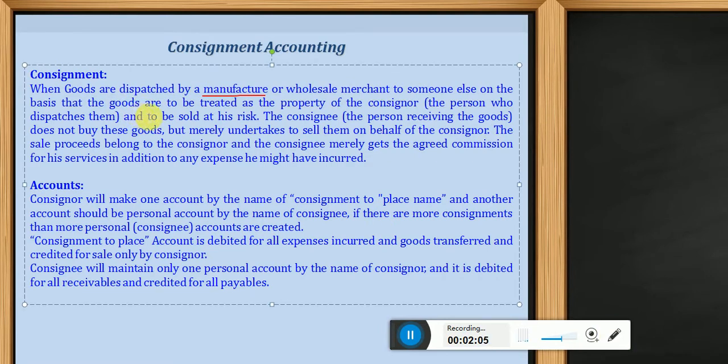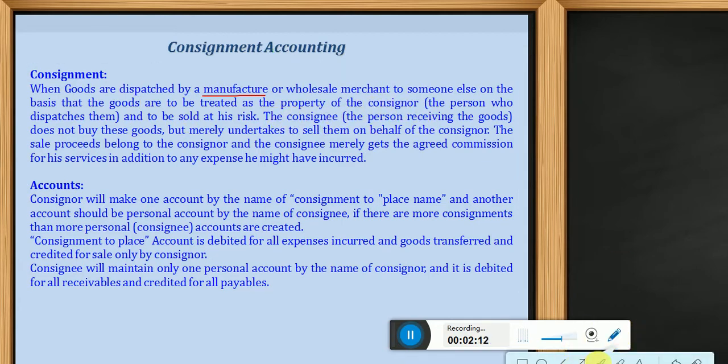Anybody who is sending goods is called the consignor. Party A, who is sending goods to party B, is the consignor, the person who dispatches them, and they are to be sold at his risk.